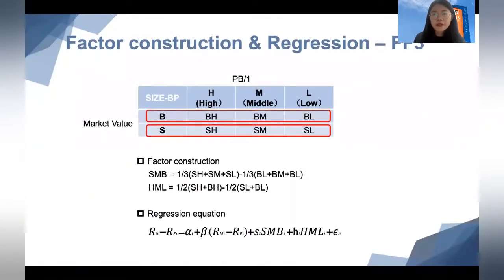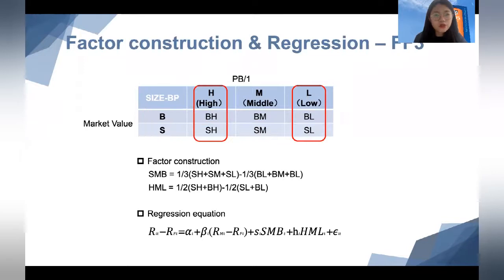About the first model, FF3, the first factor it needs is the market factor. It equals the daily return of the market index minus the risk-free interest rate. The second factor is SMB. It equals the small market value group minus the big market value group. The last factor we need is the HML factor. It equals the high BP group stocks minus the low BP group stocks.